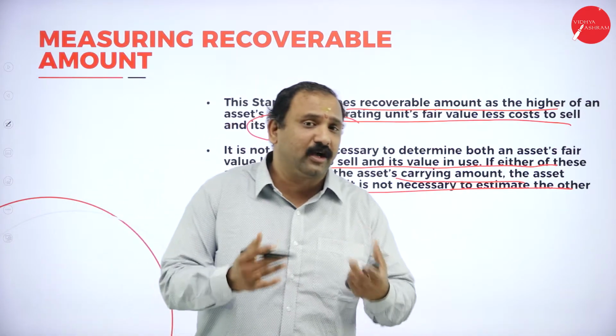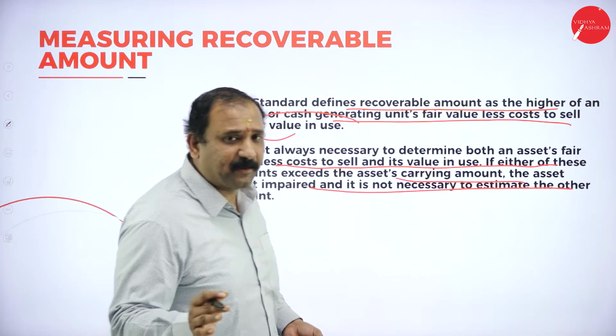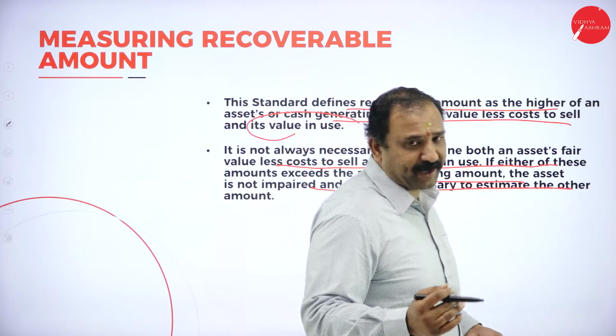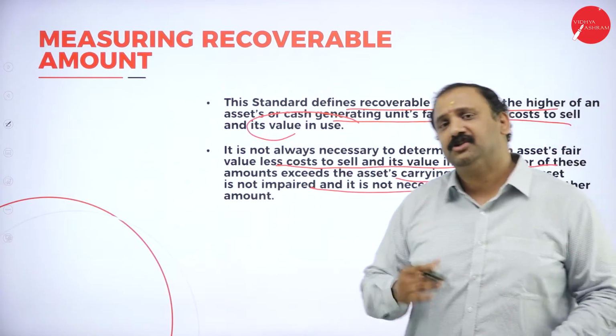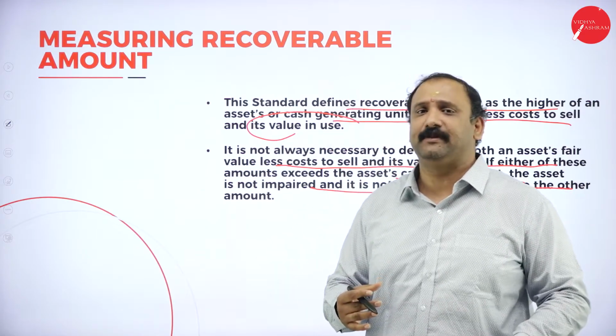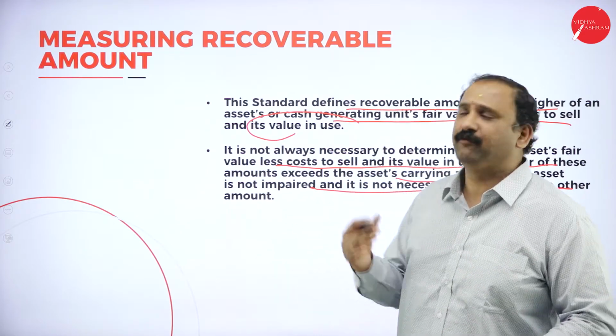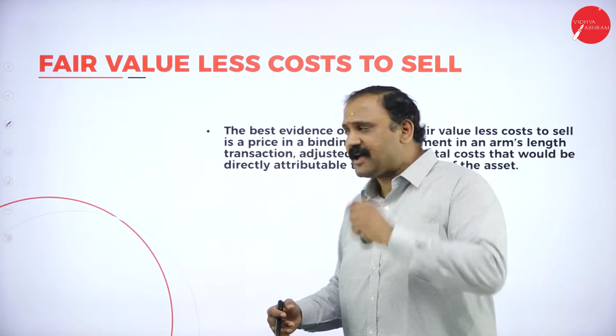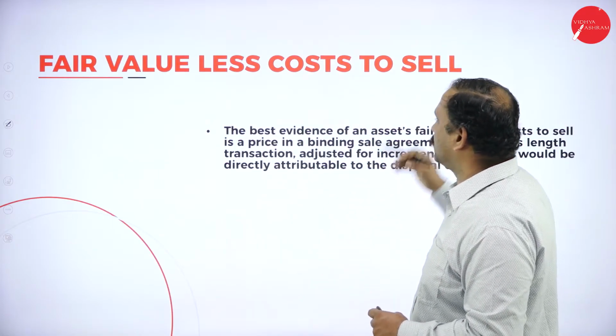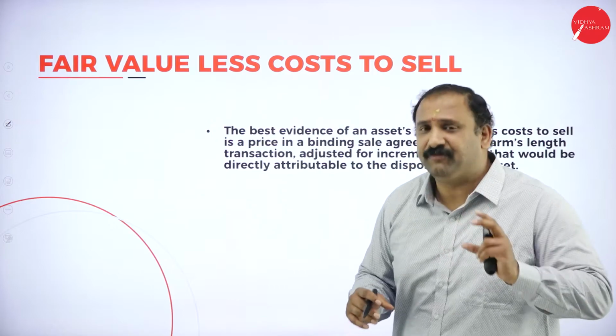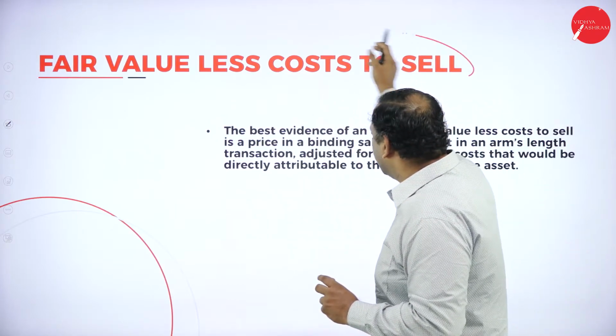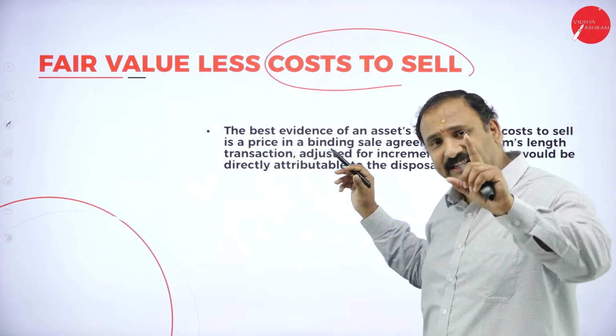That means it has not come to a position where the asset can be completely written off or said to be impaired. We still have some value left, so I don't have to measure the amount at that point of time. I can carry it forward. Fair value less cost to sell. Now, using the fair value, subtract all the cost to sell, then you will get the actual value.